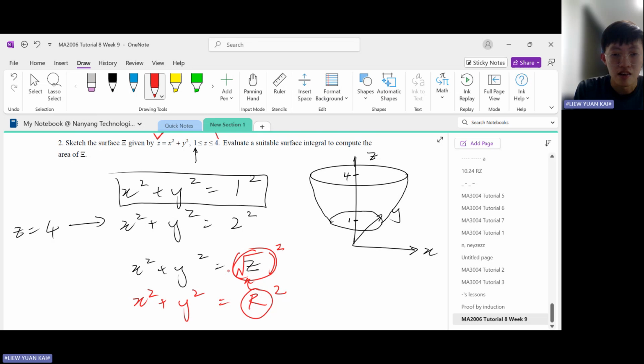So as you vary along z, the radius of the circle varies like a square root, which takes the form of this curve. So this is the sketch of the surface psi, which is the name they gave us.